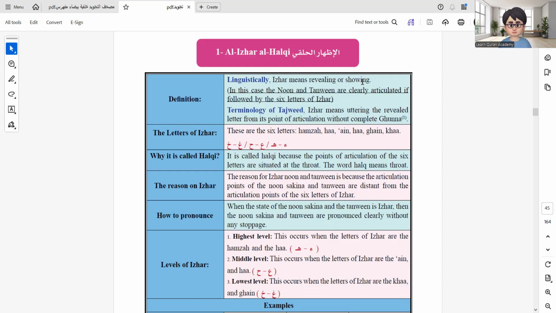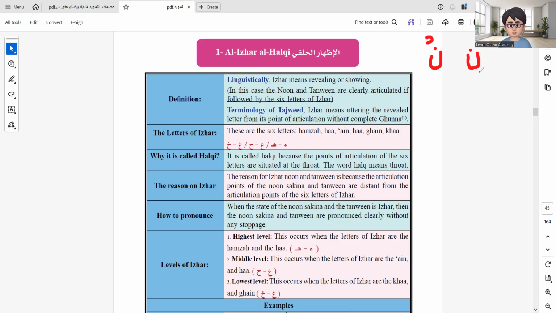Okay, so first, the letter Noon is Noon Sakin, specifically the one we are talking about here. It's just the Noon letter which has a crescent, or a Noon letter which has nothing on top at all. So nothing on top of the Noon or below, I mean no haraka at all, or it just has a crescent. This is Noon Sakin, whether it comes in the middle or at the end of a word.